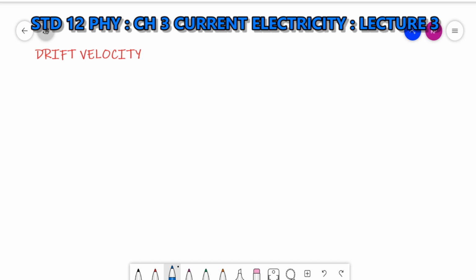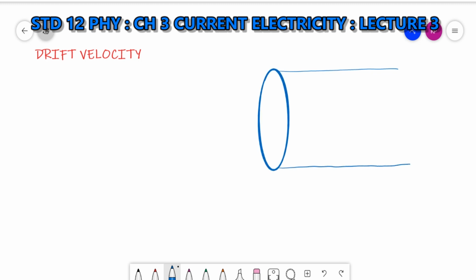Now see, if you take any conductor, what is happening? The positive ions are fixed in it, meaning the nucleus is fixed.